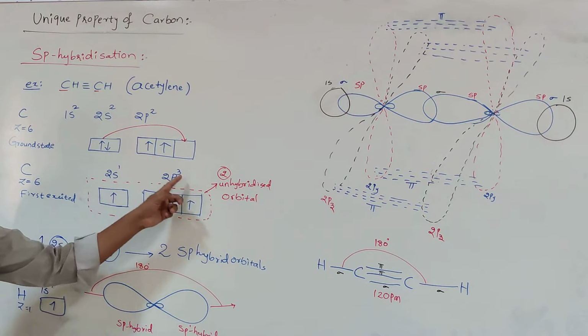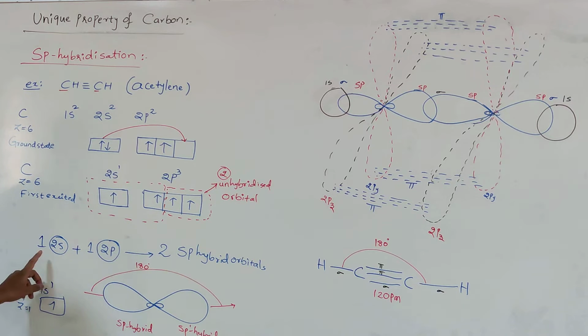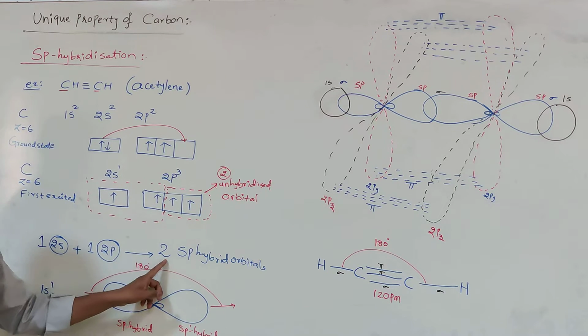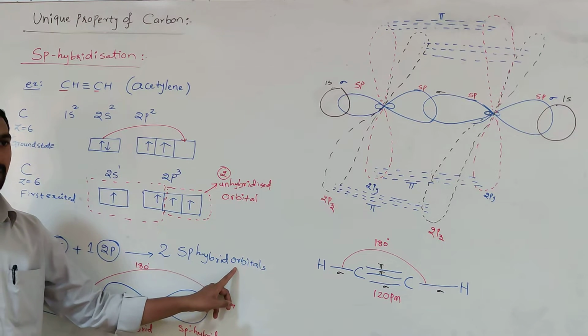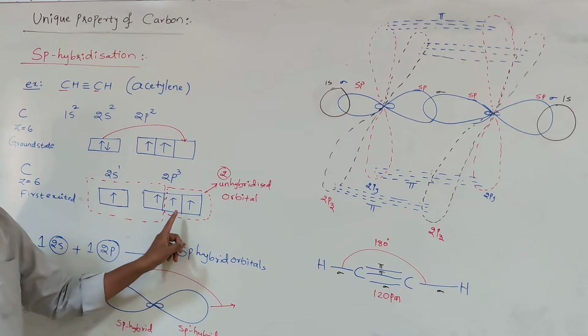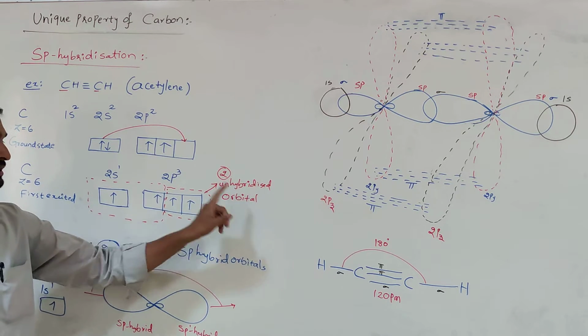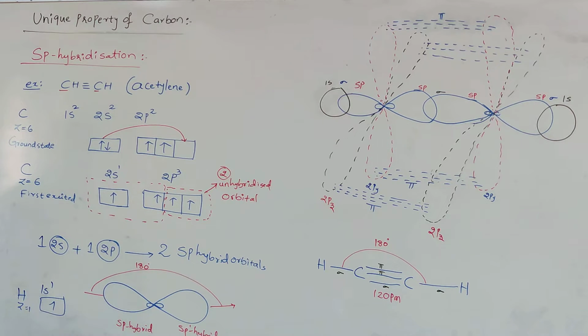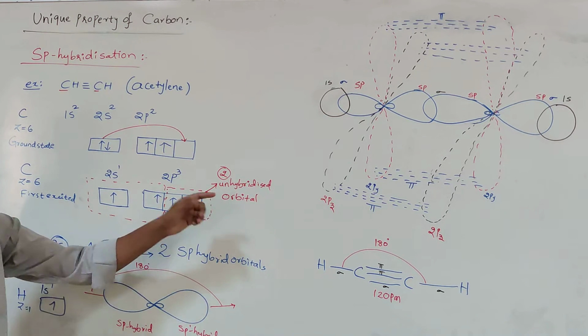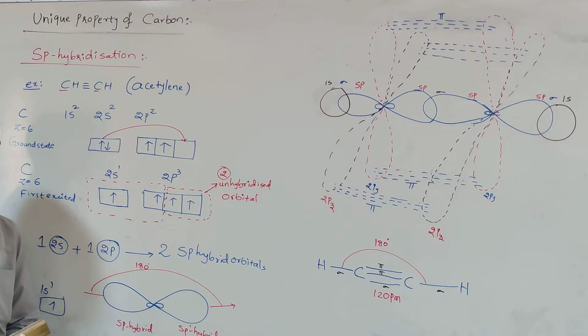In the first excited state electronic configuration of carbon, 4 atomic orbitals are present in the valency shell, but we need only 2 atomic orbitals to participate in the hybridization. So out of the 4 atomic orbitals, one 2s orbital and one 2p orbital are hybridized together to form 2 sp hybridized orbitals. The remaining 2 are not involved in the hybridization. They are called unhybridized orbitals. That means around each carbon atom in the acetylene molecule, 2 sp hybrid orbitals and 2 unhybridized orbitals are present.